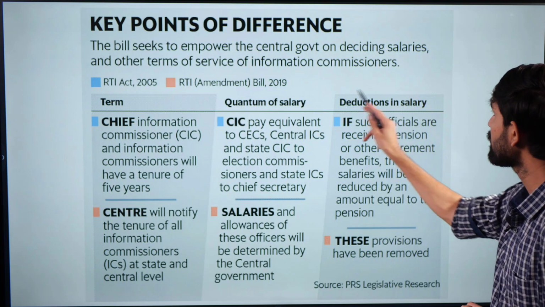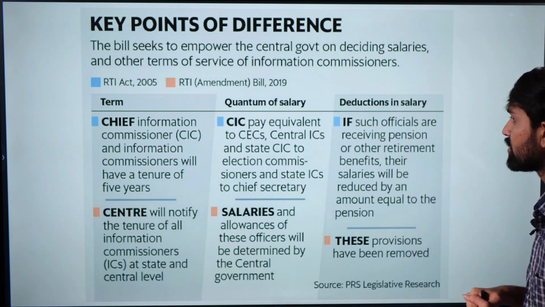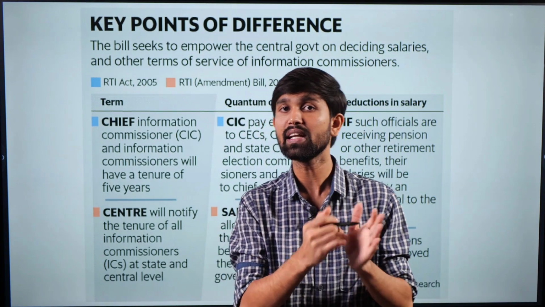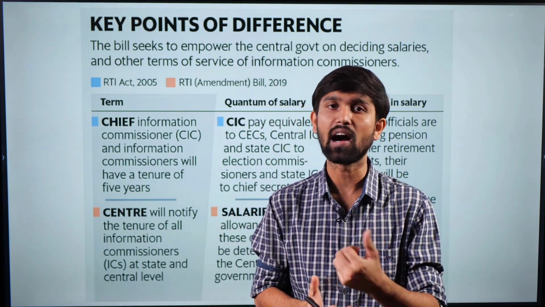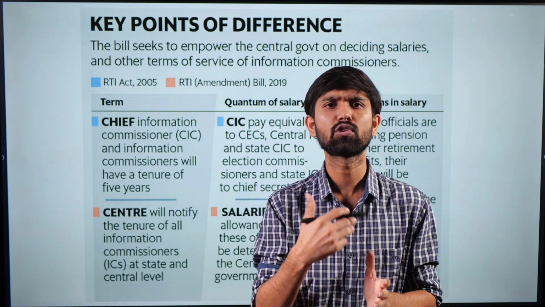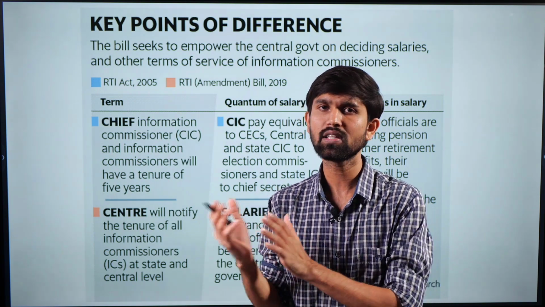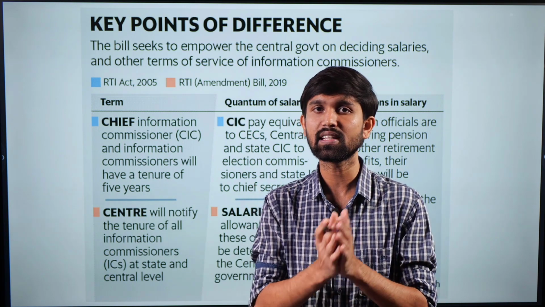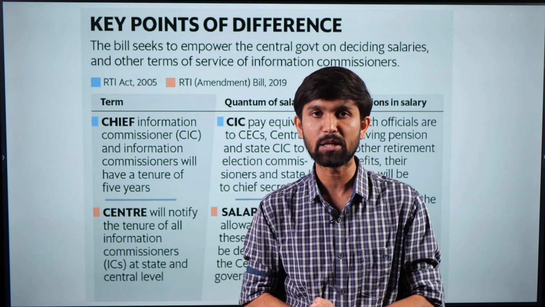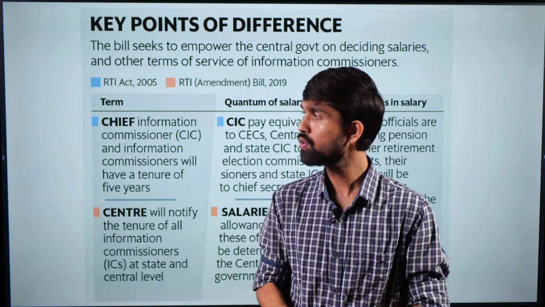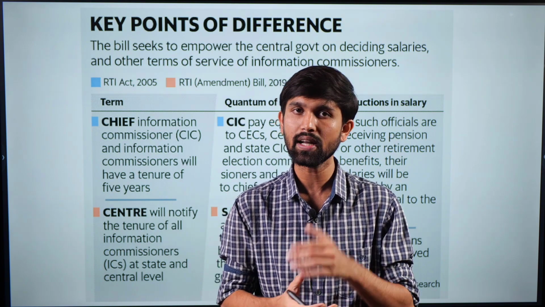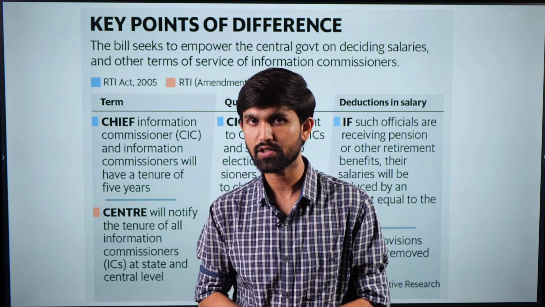Then there have also been deductions in salary in the new amendment. So these 3 are the major changes that the government has made in the amendment to the RTI Act. And this is also, when this amendment came last year, there was a lot of furore over these amendments, because a cursory glance in these amending these provisions can be seen as harming the independence of the information commissioners. So these are some of the issues that plague the RTI apparatus, which we took a look at, and this is where we finish our discussion on this article.